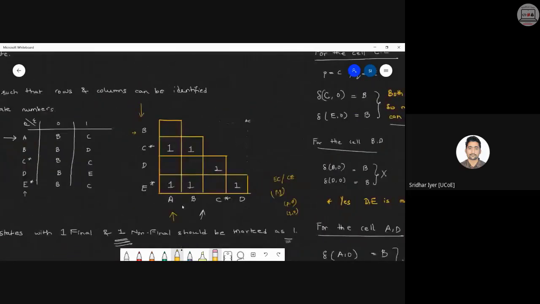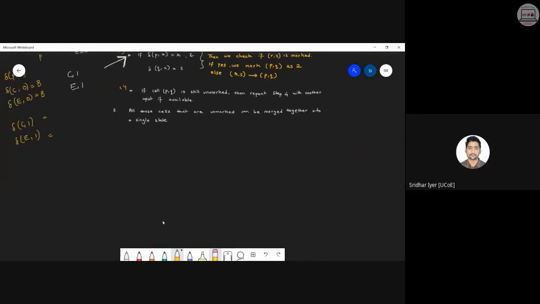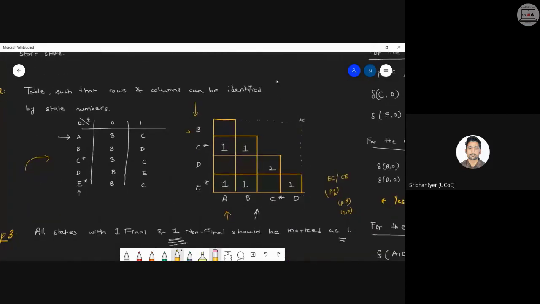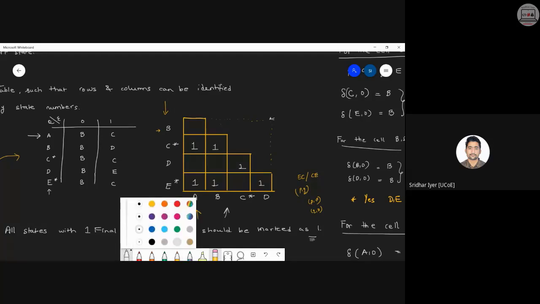C on 1, what is it? C on 1 is C, E on 1 is again C. Both are the same. So we have completed our 4.1 step, as both of them are the same in this case. So we can't take any decision for the cell we are talking about, cell C comma E. Now you can go back to your box, and you know that C comma E cannot be marked right now. So for the time being, I'm just highlighting it with a cross.